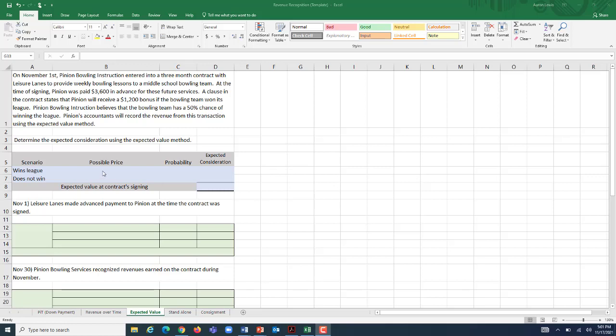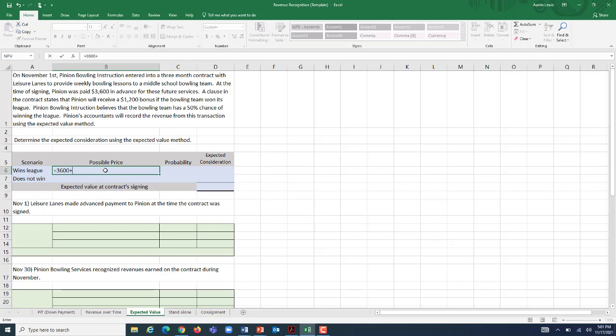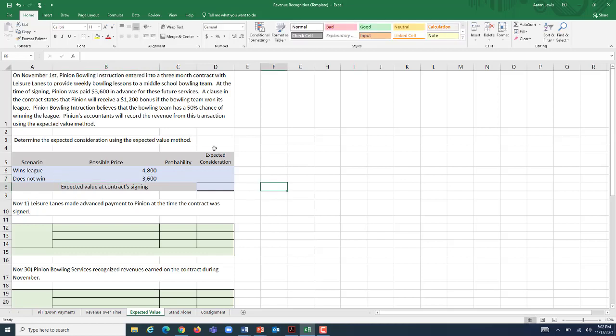So what is our possible price? It's just that. For winning the league, we would get the base amount of $3,600 plus the $1,200 bonus. We receive $4,800 in total. If we do not win the league, we would just get the $3,600. We believe there's a 50-50 chance of each of these happening. So the probability of winning the league is 50% or 0.5, and the same thing is true for not winning the league.